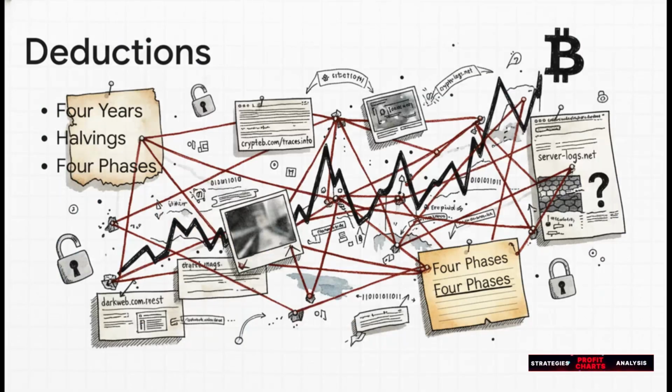So let's take a step back and look at what we've accomplished here. Without seeing a single trading chart, without looking at a single price candle, and without reading a single paragraph of these restricted articles, our digital forensics work gave us a complete, structured theory of Bitcoin's behavior. Number 1, historically cycles last 4 years. Number 2, they're driven by supply shock halvings. Number 3, they progress through 4 distinct phases: accumulation, expansion, distribution, and markdown. And number 4, right now, experts are actively debating if this entire predictable pattern is dead and gone forever.